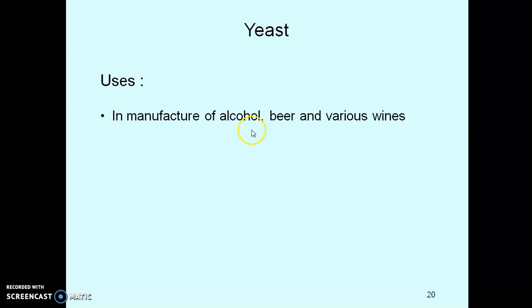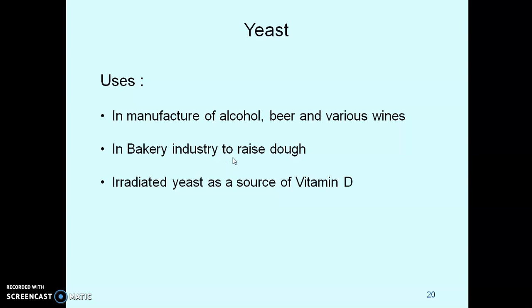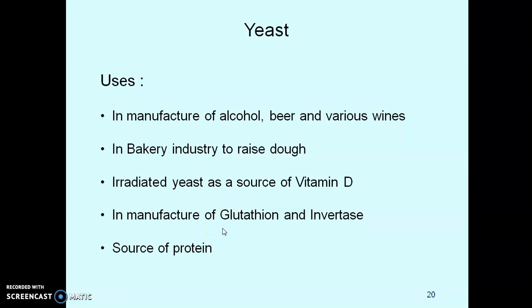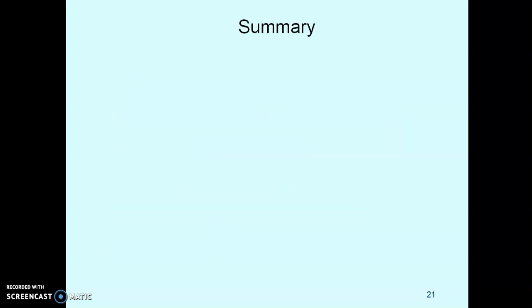Then uses of yeast. It is mostly used in manufacturing of alcohol, beer and various wines. In the bakery industry to raise the dough for preparation of bread and pav. Irradiated yeast is also a source of vitamin D. It is also used in manufacturing of glutathione and invertase. It also acts as a source of protein.